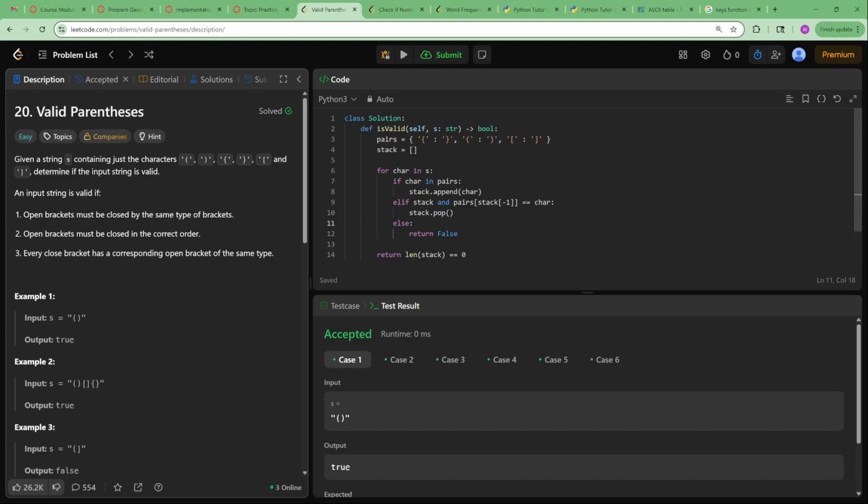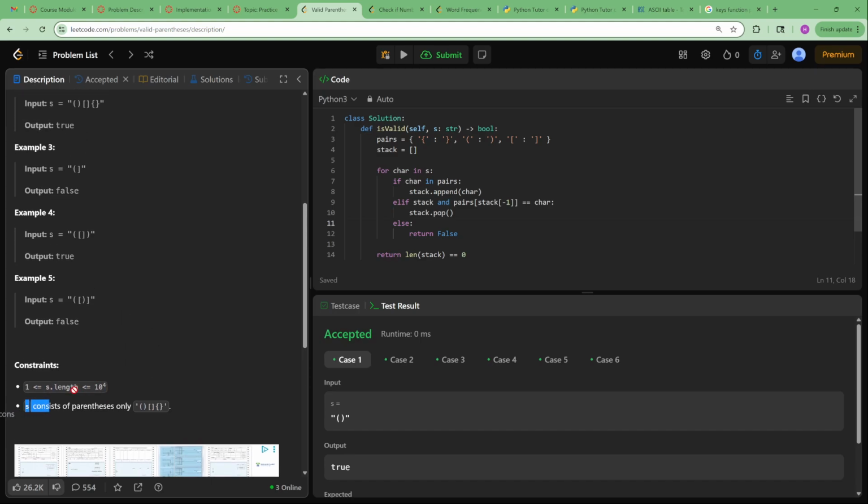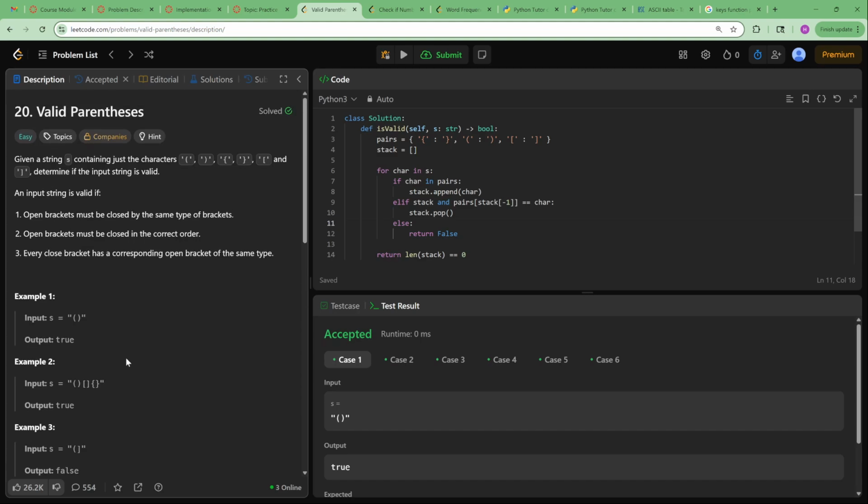We're given a string which contains only characters that are brackets, and the string's length is between 1 and 10,000. So, nothing crazy about it.